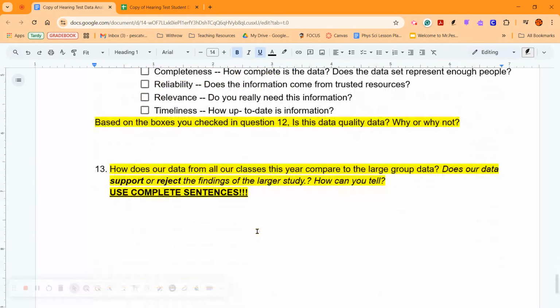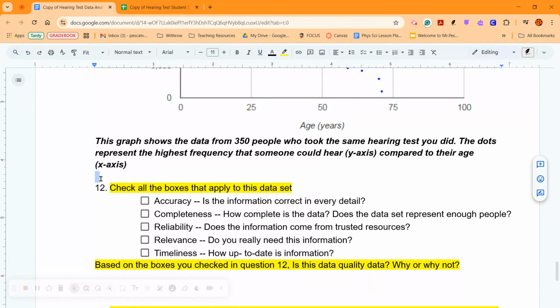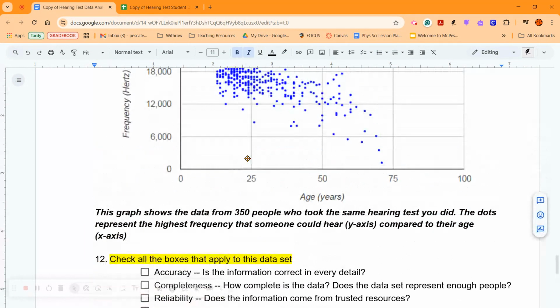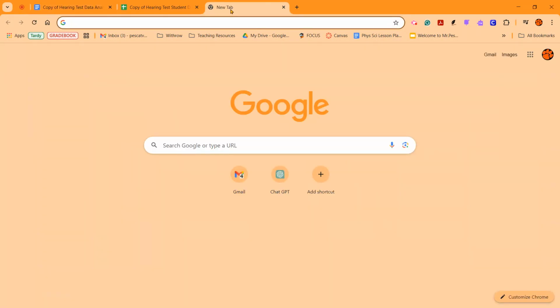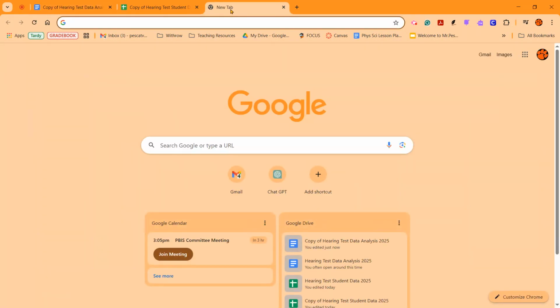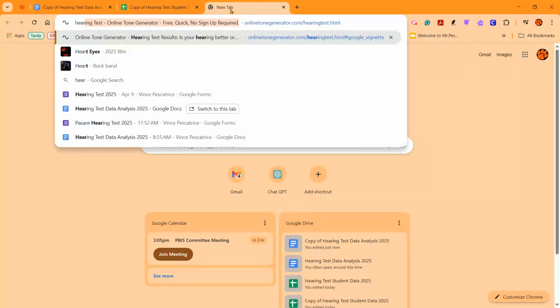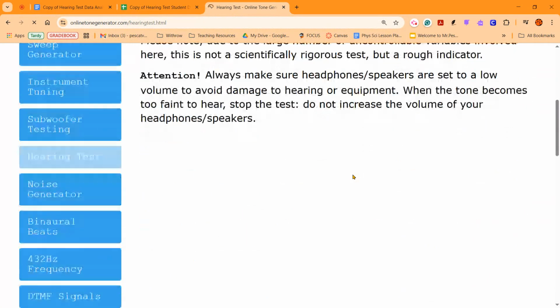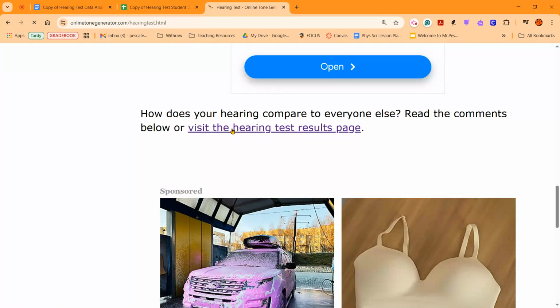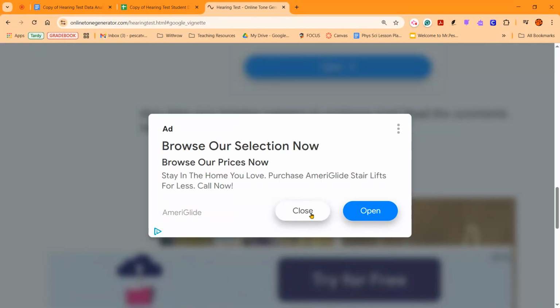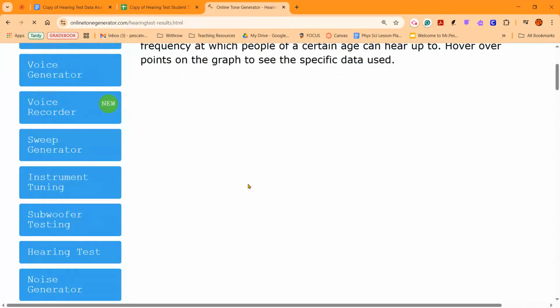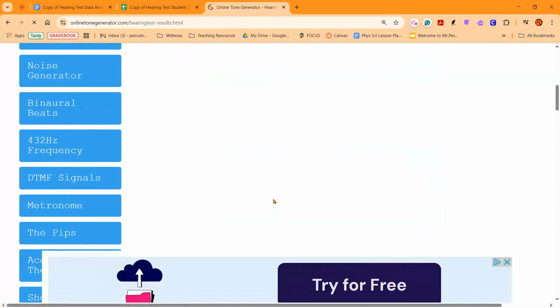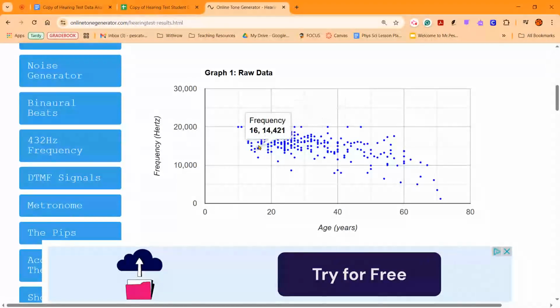Going into this last question, it's a little different. So we are looking at the same stuff. Is this good data? This is from the website we did the test on. If I go down to the bottom after you did the test, it says, how does your hearing compare? Once you get here and these graphs load in, this is where I got the information from. This graph right here.